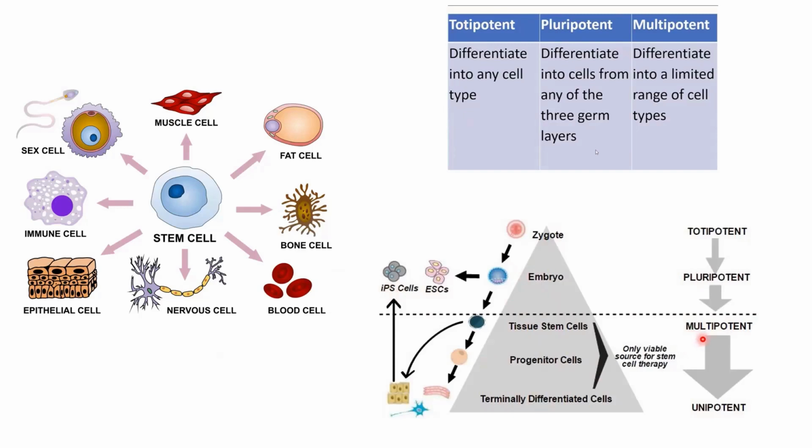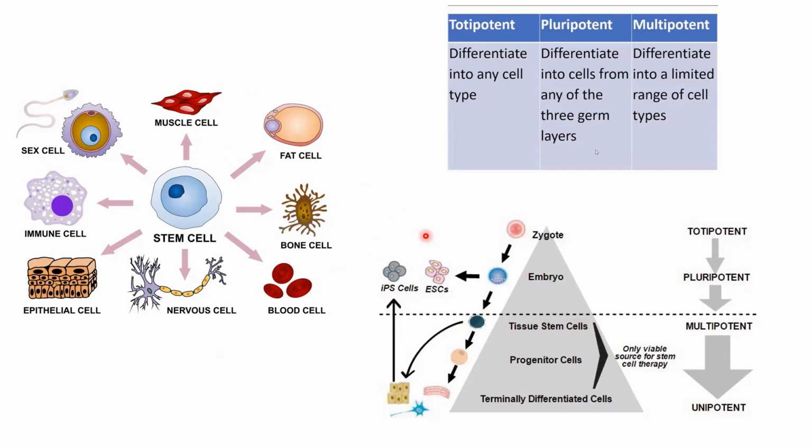Now, multipotent stem cells, coming downwards towards the pyramid. Let's say you have tissue stem cells. So there are specific stem cells for heart. Stem cells mean undifferentiated cells. So whenever you need those, for example, you have a cut on your skin, or maybe you might have seen a lizard producing its tail again and again, which is called regeneration actually. So there are specific cells in the body. Whenever you need them, they rush towards that site and transform or differentiate into those specific cell types.